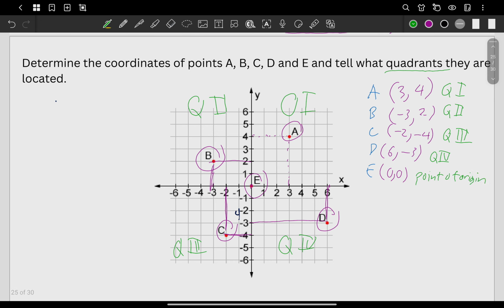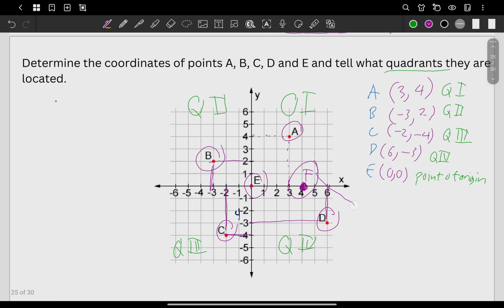It's in the point of origin. Okay. Additional question. What if our point is like on here? Can you see this purple point? That's our point F. What's the location of the point F? Is it on any quadrant? No. Where can you find this one?